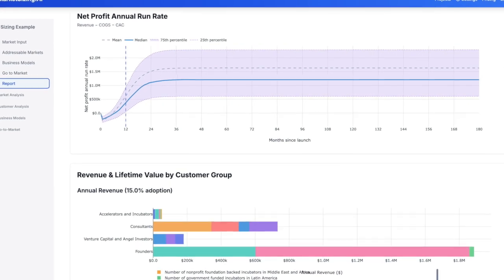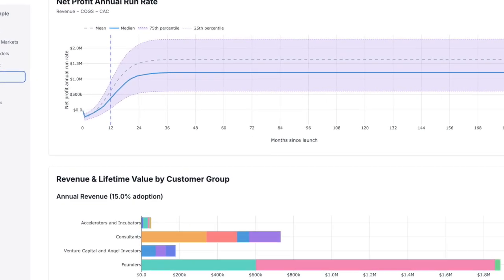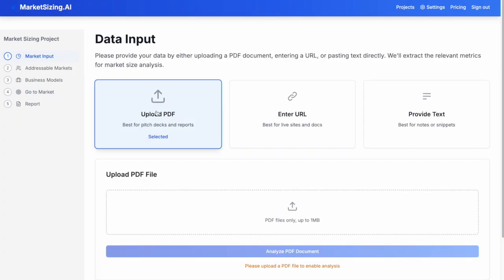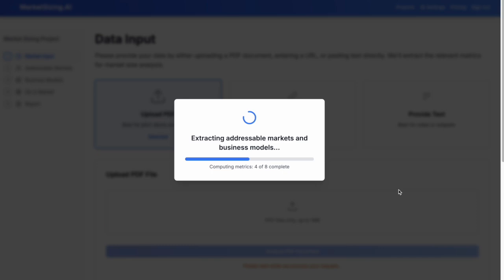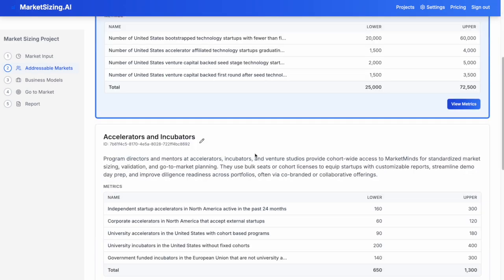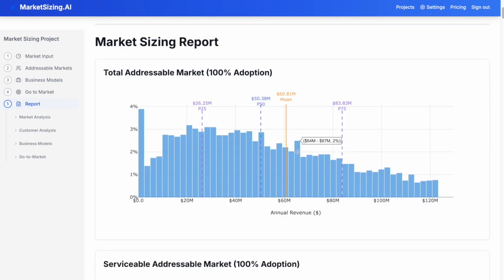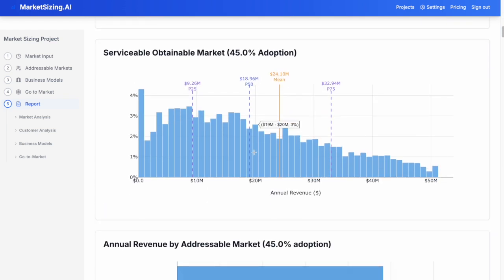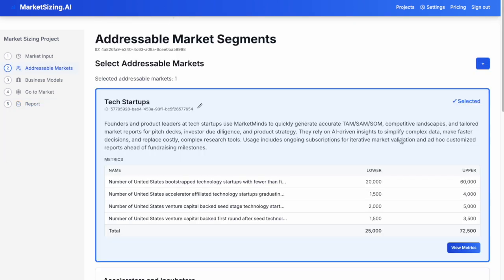MarketSizing.AI automates this mess. We take weeks of pure guesswork and squeeze it into minutes of rigorous data-backed analysis. You get in Step 1, upload and extract. Just upload your slide deck or provide a URL. The AI reads the material, extracting all relevant market sizing and go-to-market metrics. The system immediately generates a preliminary report structure using synthetic placeholder data. This runs initial simulations so you can see your projected TAM, SAM, and SOM values using the synthetic data.